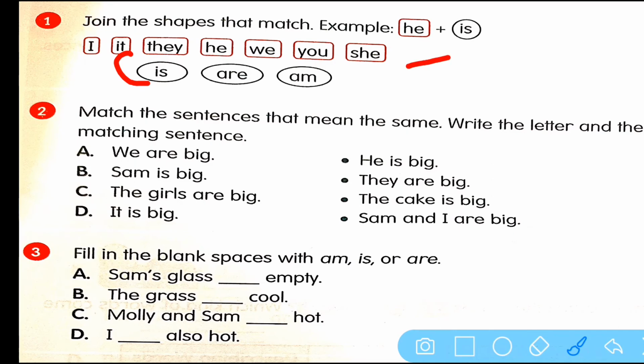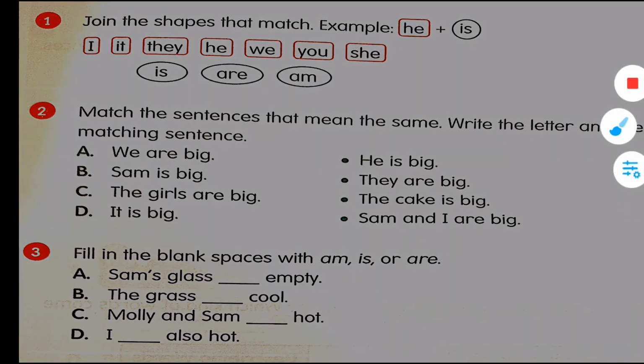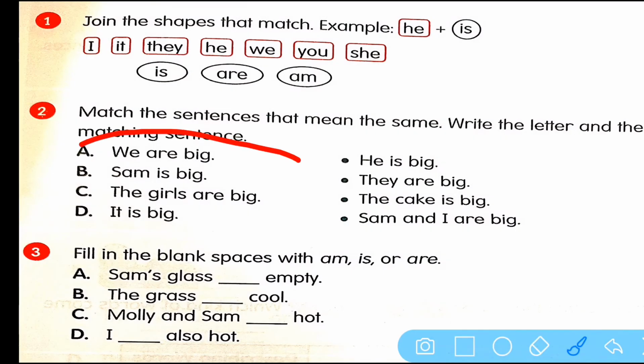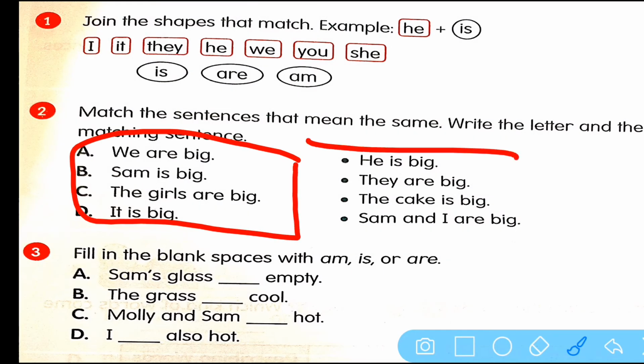It is. So you will write it plus is. Okay, students? Now I want you to do this on your own. And B here, you have to match the sentences that mean the same. So now you have to look at the sentences given here and you will match them with the sentences given on the right side. Okay?